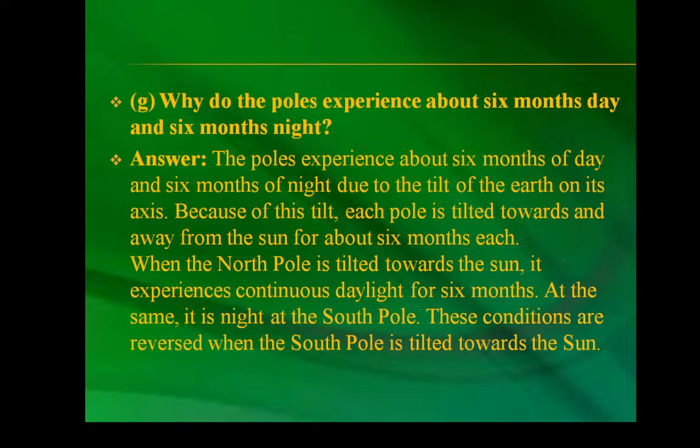G. Why do the poles experience about 6 months day and 6 months night? The poles experience about 6 months of day and 6 months of night due to the tilt of the earth on its axis. Because of this tilt, each pole is tilted towards or away from the sun for about 6 months each. When the north pole is tilted towards the sun, it experiences continuous daylight for 6 months. At the same time, it is night at the south pole. These conditions are reversed when the south pole is tilted towards the sun.